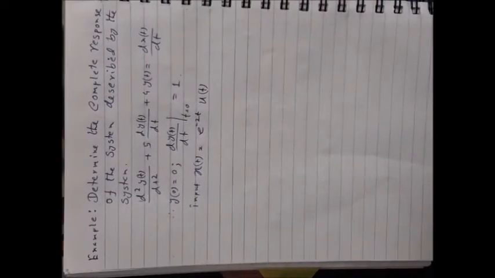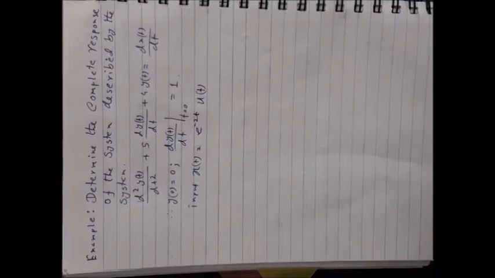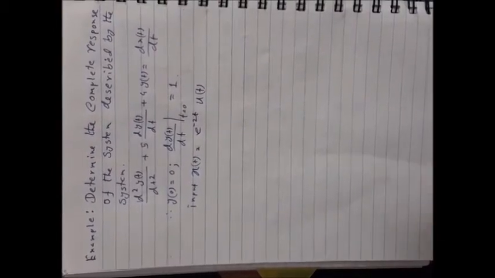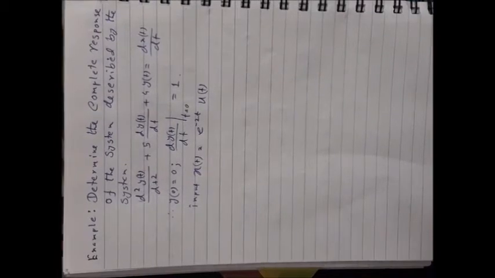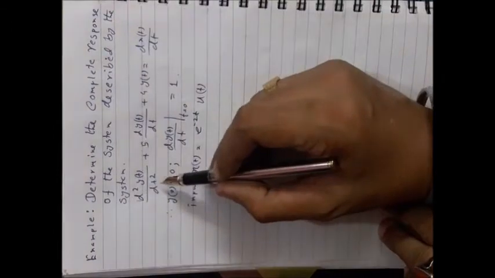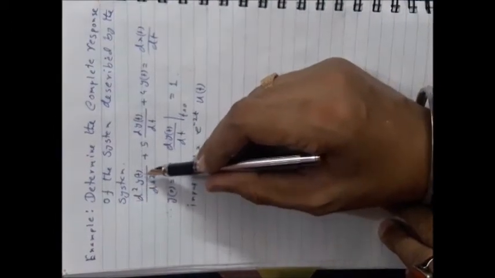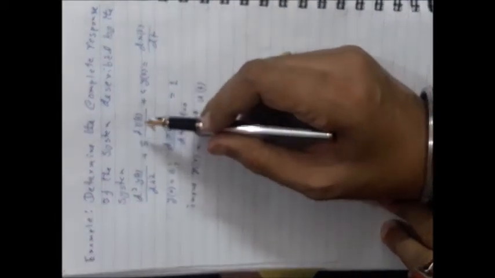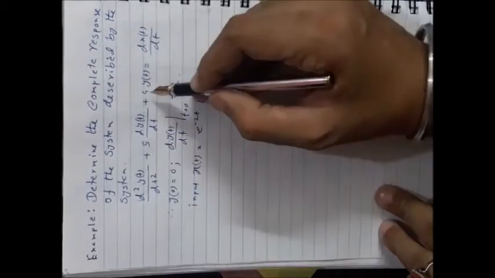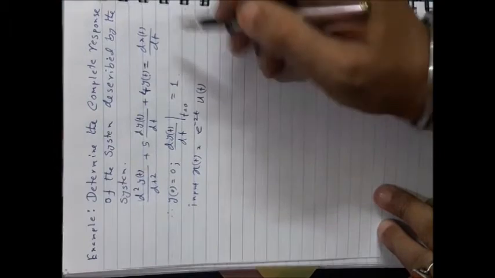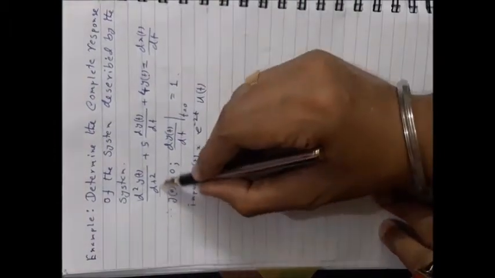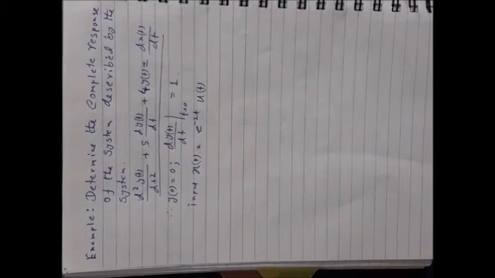The example is: determine the complete or total response of the system described by the differential equation d2y/dt2 plus 5 dy/dt plus 4y(t) equal to dx/dt. So it is a second order differential equation representing a second order LTI-CT system.